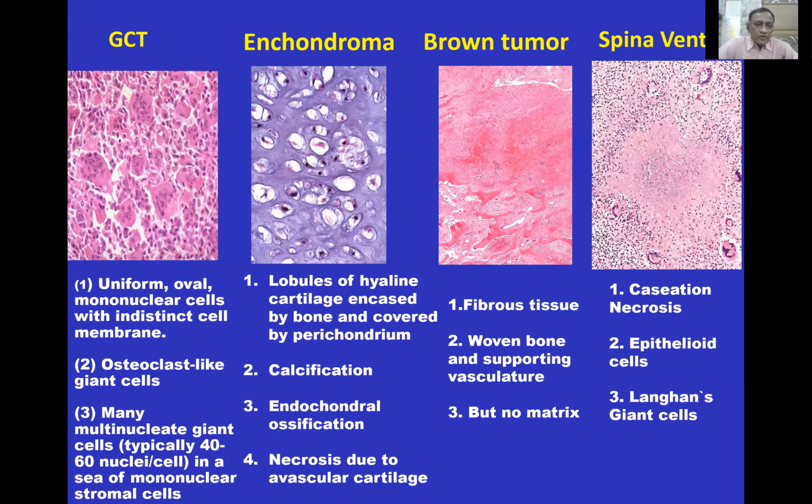Histopathologically, in GCT you see uniform oval mononuclear cells with osteoclast-type giant cells. In enchondroma, there are lobules of hyaline cartilage, endochondral ossification, and mainly you see the calcification. In brown tumor, or tumor of hyperparathyroidism, you see fibrous tissue, woven bone, and supporting vasculature. Here is the picture of all these four conditions.